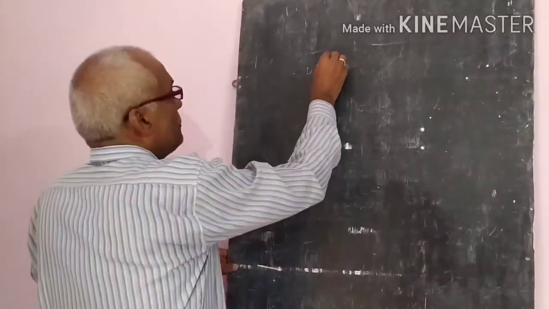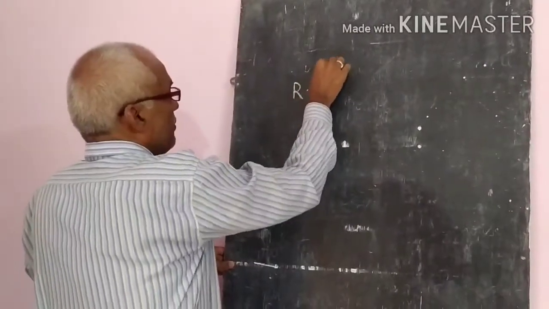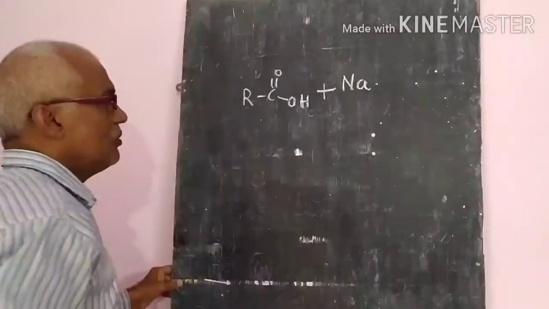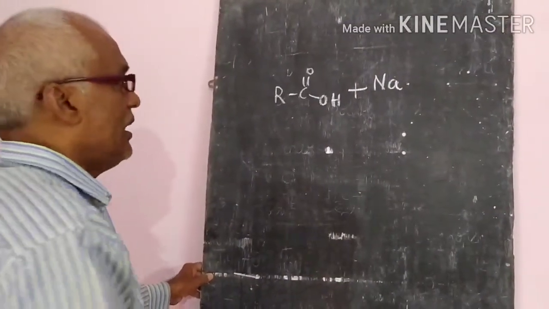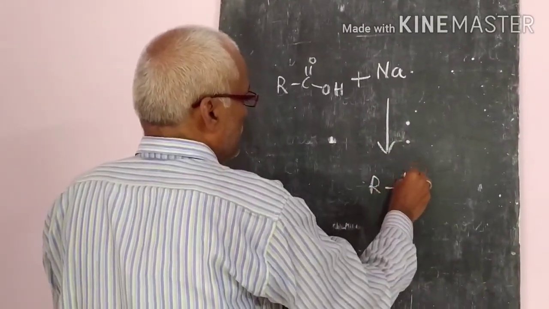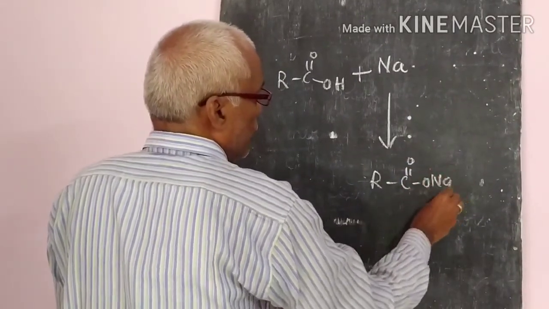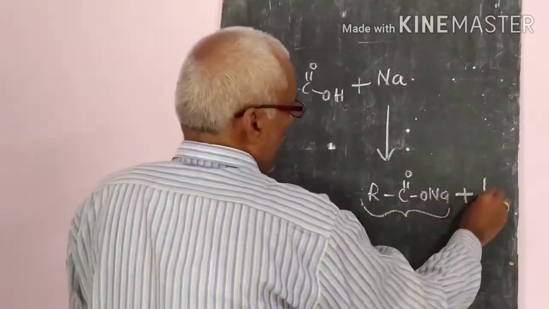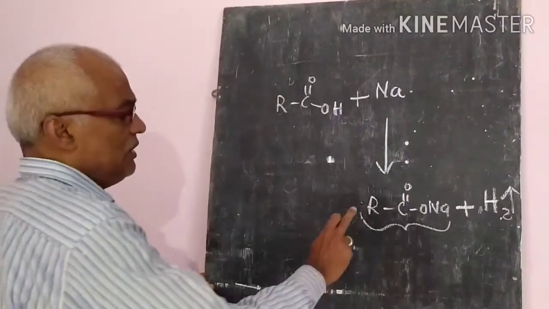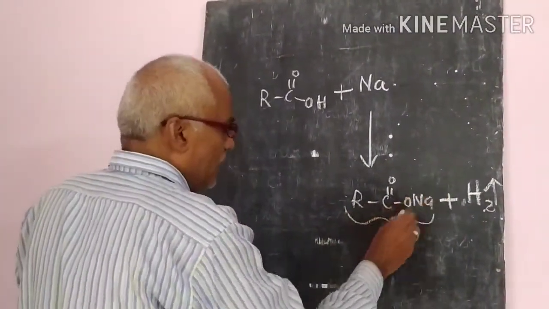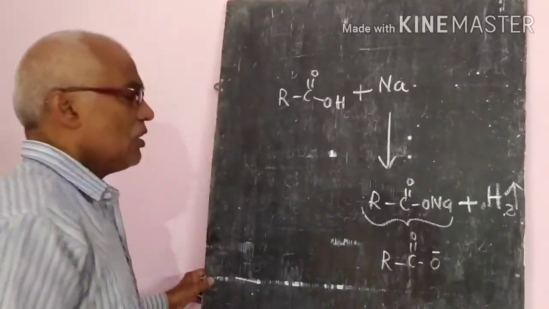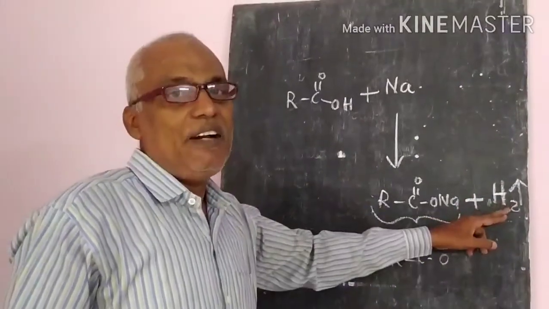But when acid molecules react with active metals like sodium or potassium, or bases like sodium hydroxide or potassium hydroxide, what will they form? They will form RCOONa, the sodium salt, and hydrogen gas will be released. That means the carboxylate ion, RCOO minus, will be formed and hydrogen gas will be released.